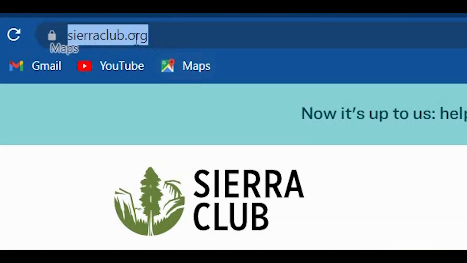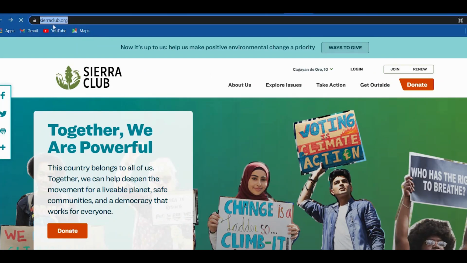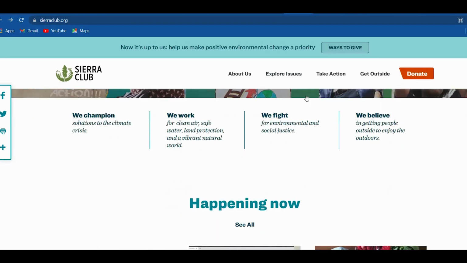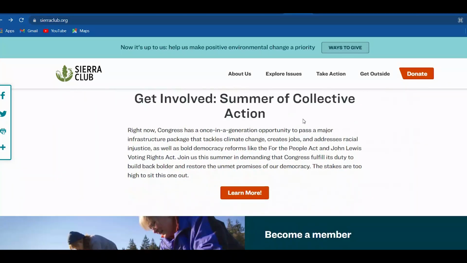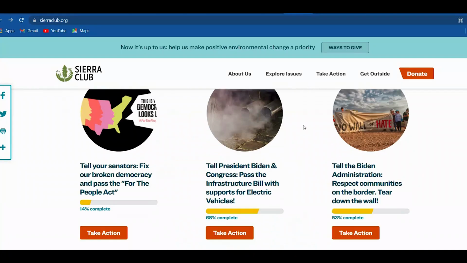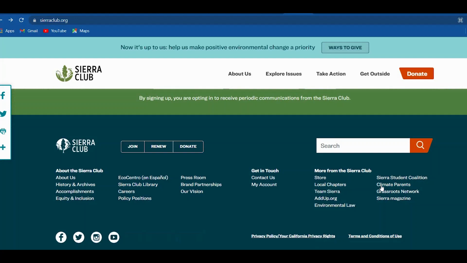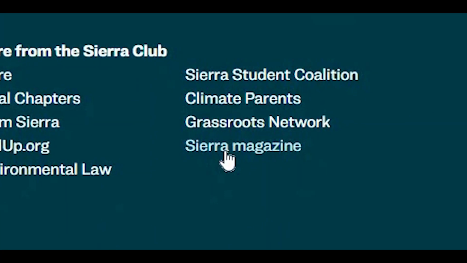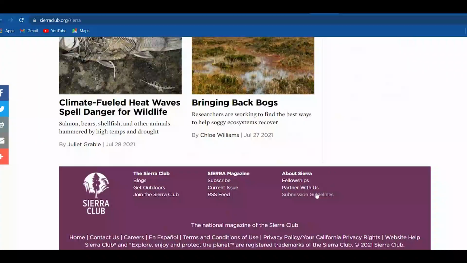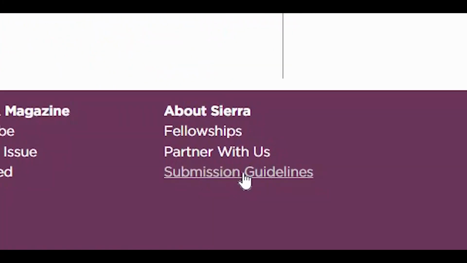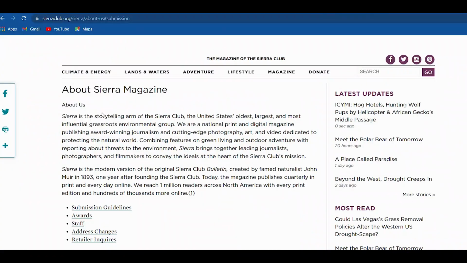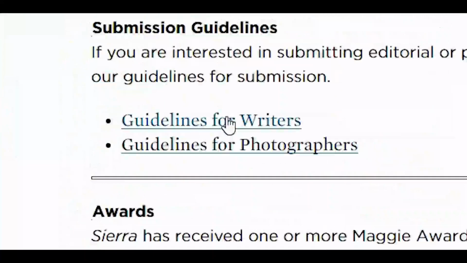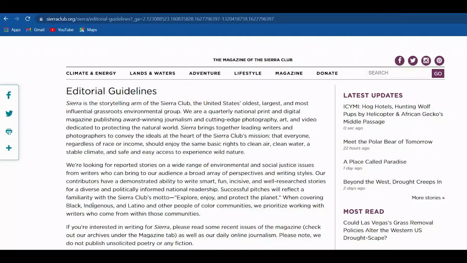And on this platform, you will want to send articles either in science or technology over on Google News. The same as earlier, you will send them an article via their email address. To find it, scroll down to the bottom of the page and then click on Sierra Magazine here. On the next page, you will also need to scroll down to the bottom and look for submission guidelines. It's over here, and click on it. And finally, on this page, you will need to select guidelines for writers and you will be able to find their email address on the very next page right here.